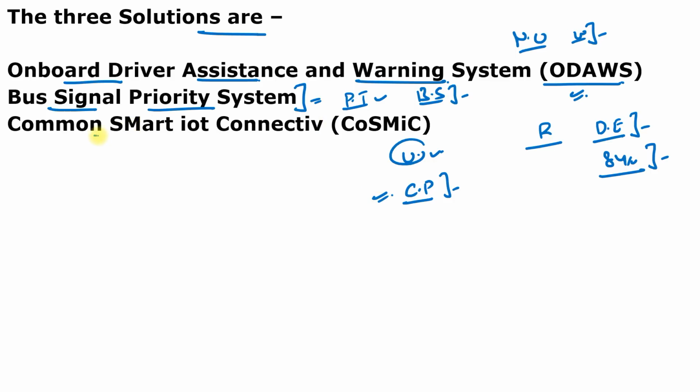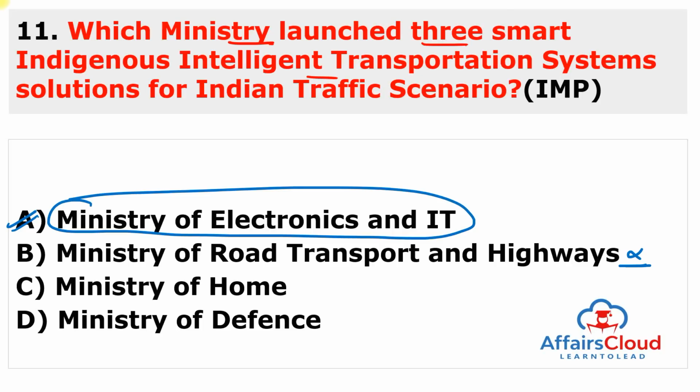And the third one is the Common Smart Internet of Things Connective, known as COSMIC. COSMIC will facilitate users and application service providers in various vertical domains to use open interface end-to-end communication with well-defined common service functionalities. COSMIC provides a dashboard page showing Internet of Things products, applications, and their live data on a geographical information system map. So just remember, there are three types of systems, specially to improve the traffic scenario of India, and these are launched by the Ministry of Electronics and Information Technology. So just information for you.